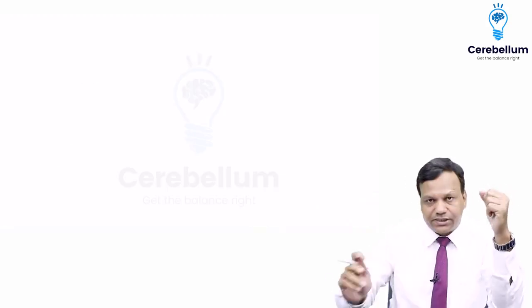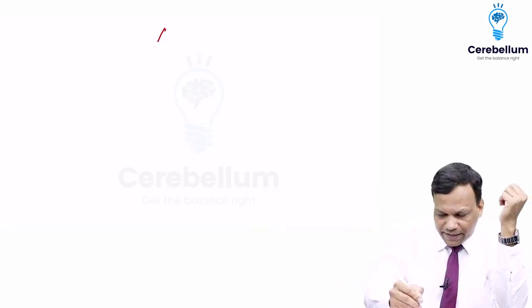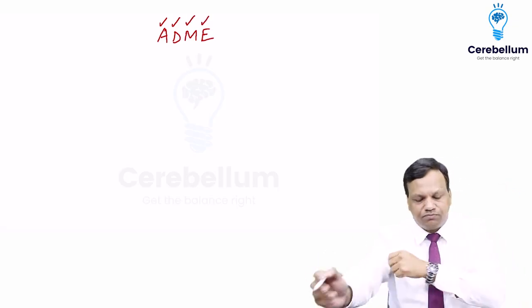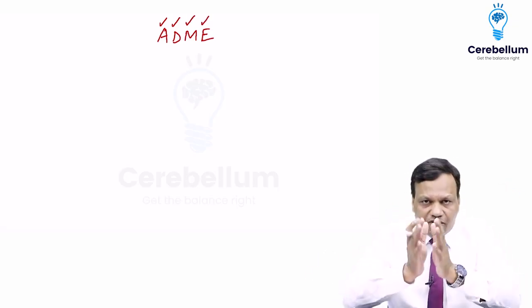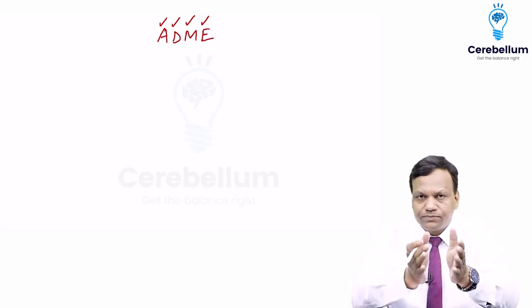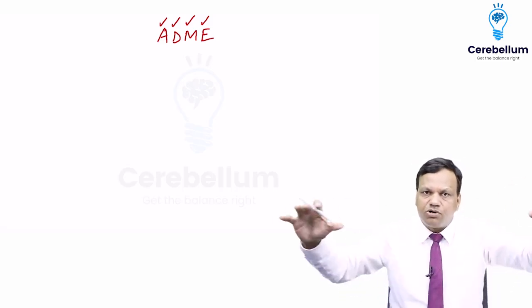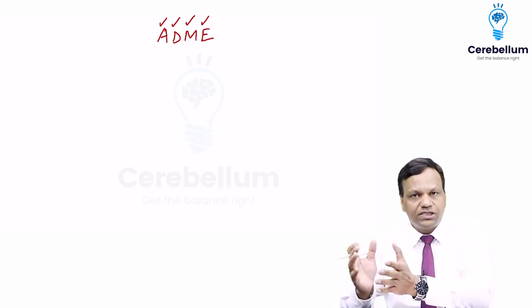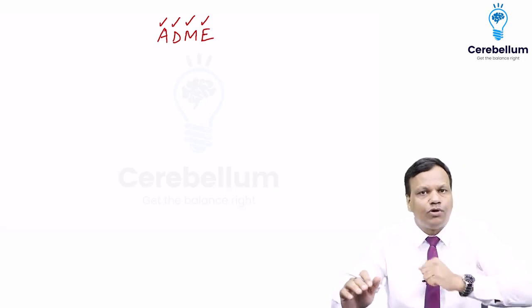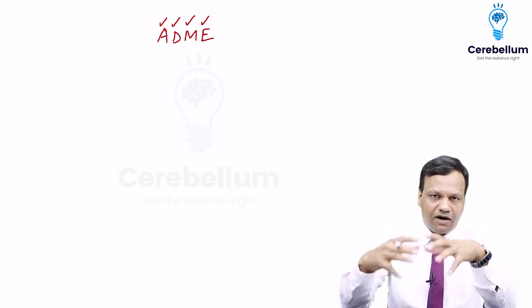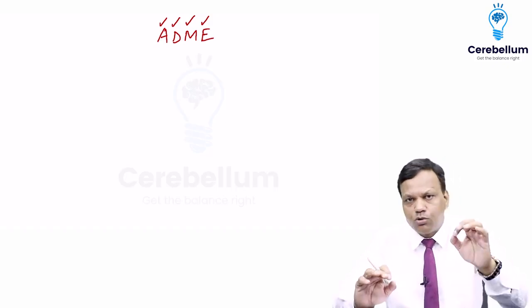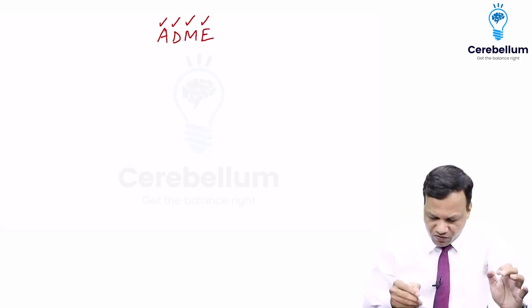So starting with the lecture, in pharmacokinetics we know it is ADME study: absorption, distribution, metabolism, excretion. What we have discussed so far is, after absorption the drug will come to blood, then it will be distributed to different parts of the body. It will reach the target place, produce the action, and that action we will discuss in pharmacodynamics. Now, after the action is done, we want to stop the action because no drug keeps on working forever. So we want to stop the action.